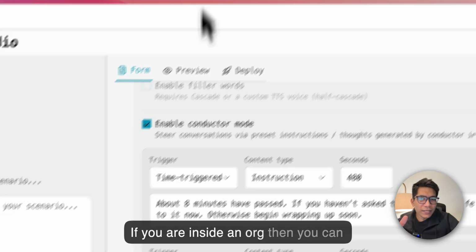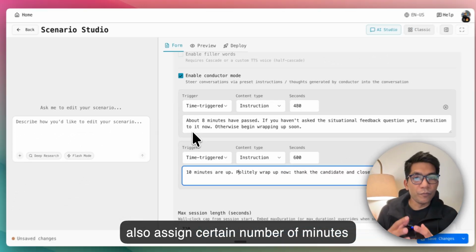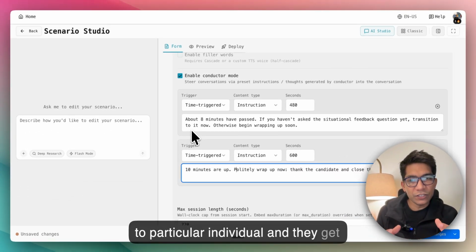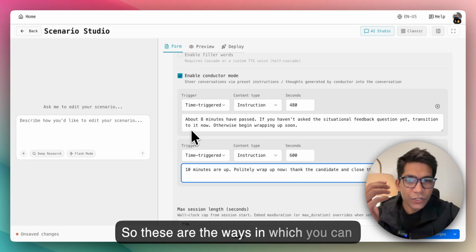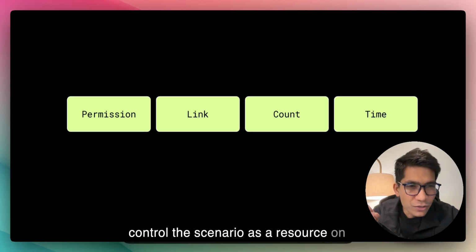If you are inside an org, then you can also assign a certain number of minutes to a particular individual, and they get access to only that many minutes of usage. So these are the ways in which you can control a scenario as a resource on ToughTongue AI.